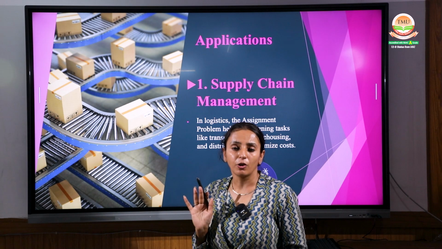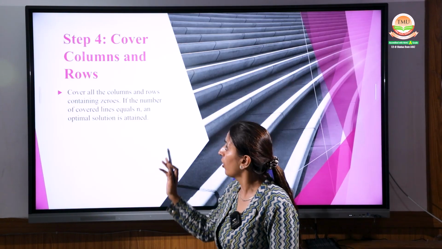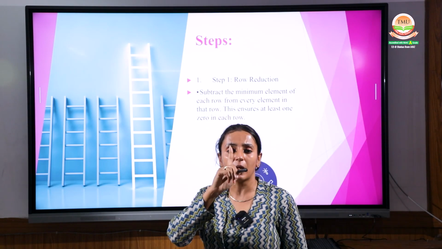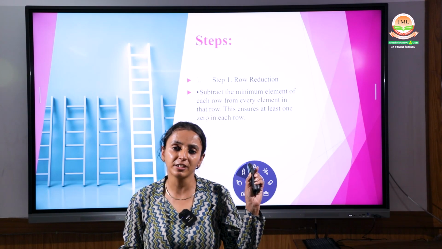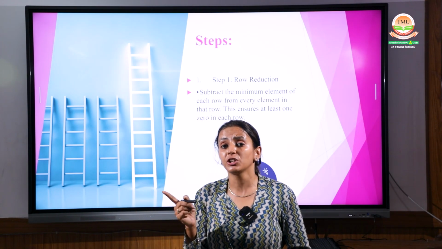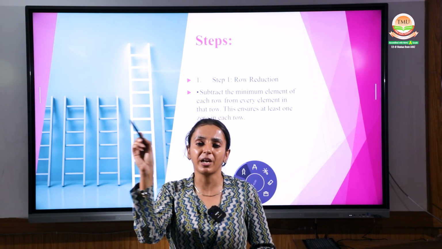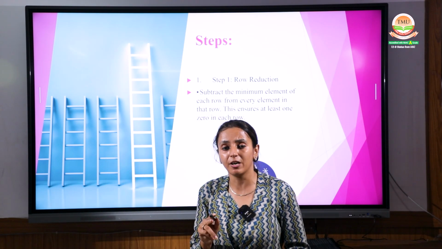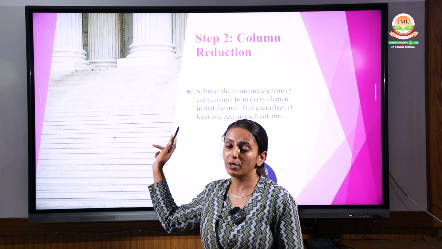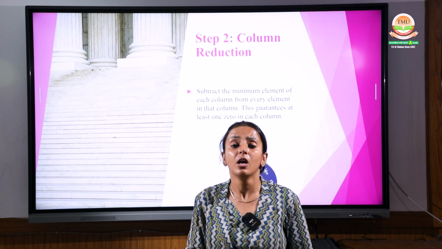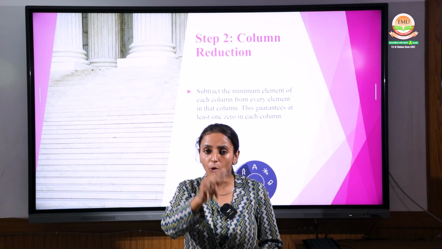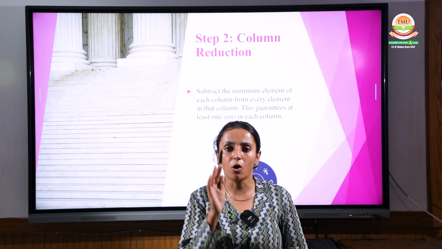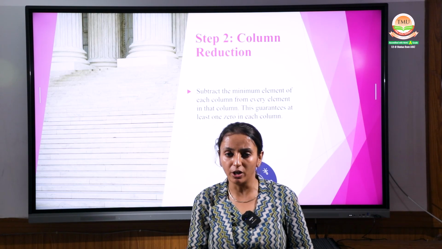Now, a small recap of all the steps one by one, because you have to do the practical. Your first step is row reduction. Select the smallest element in the row and subtract it from that row. Again select the smallest element from the second row and subtract it. Step number 2 is column reduction. After the row reduction, when the matrix comes up, find the smallest element in each column and subtract it from that column.